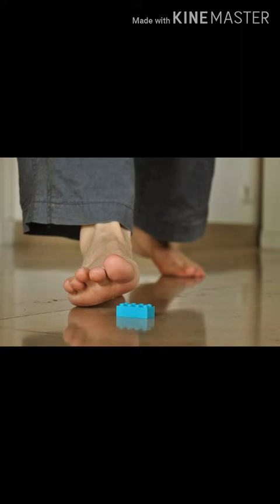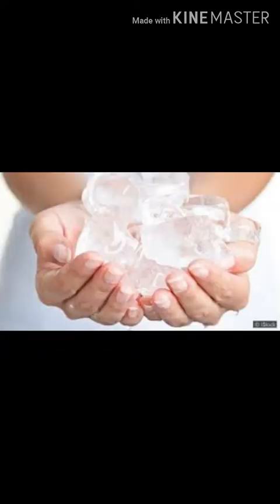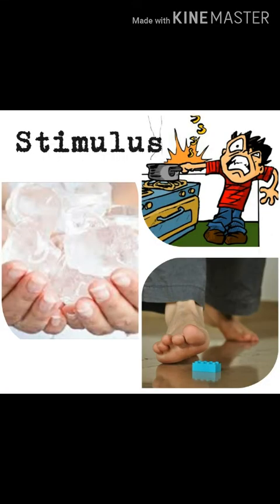You will be hurt and you will remove your leg from it. Again, if you touch a very cold object or ice, what happens? We will put away the ice. So these situations are called stimulus.